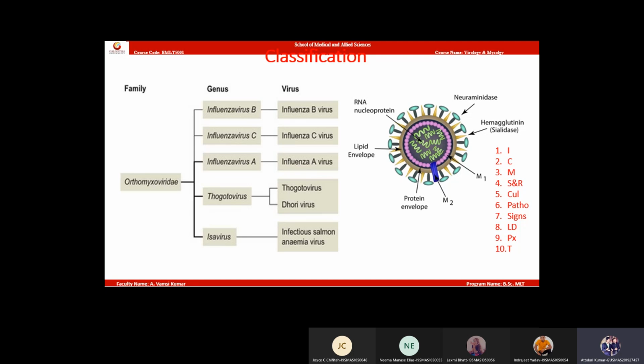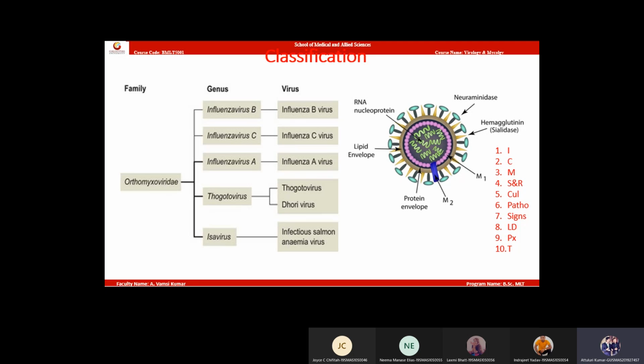Now listen to me, students, carefully. I said that the influenza virus will bind to 2 regions. What are the 2 regions? Mucous membranes and red blood cells. This binding is mediated by 2 proteins. Now write those 2 proteins. Viral specific proteins: 1.